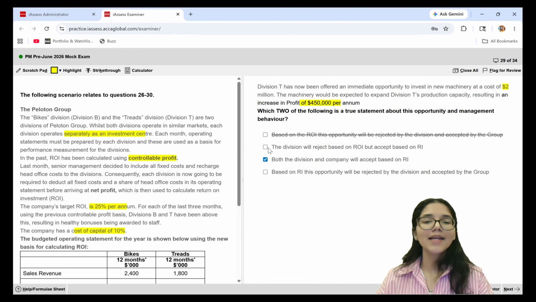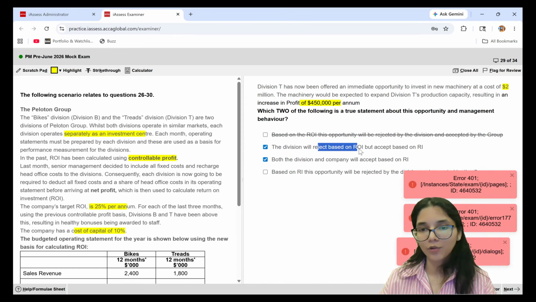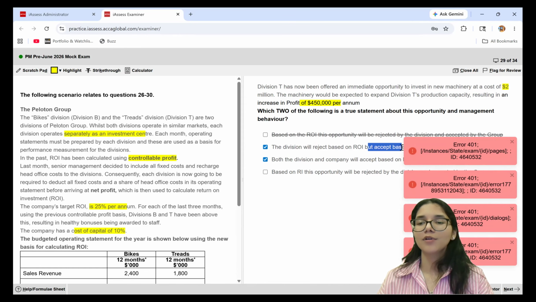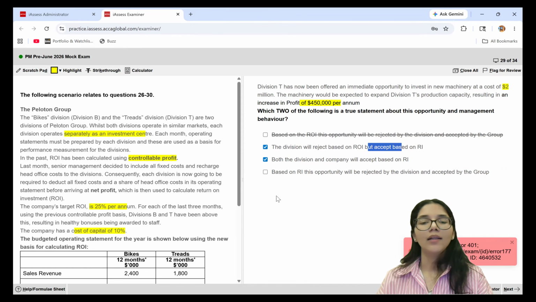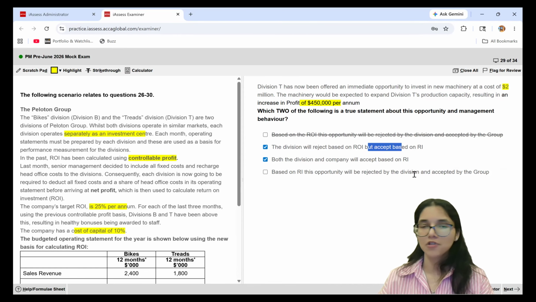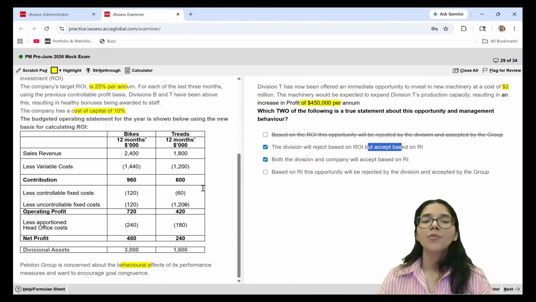This is true. Second statement is also true. Division will reject on the basis of ROI because they are currently earning more than 22.5, but they are also going to accept on the basis of residual income. Last statement cannot be my answer because it says that based on residual income, it will be rejected by the division. Division will not reject because on the basis of RI, we are still left with $250,000 extra residual income.